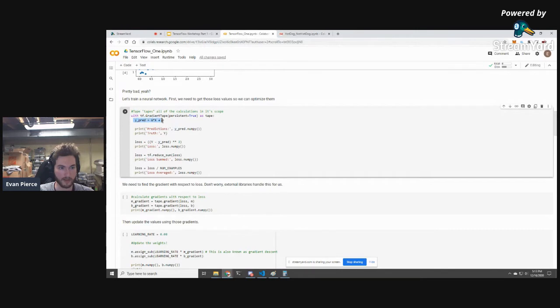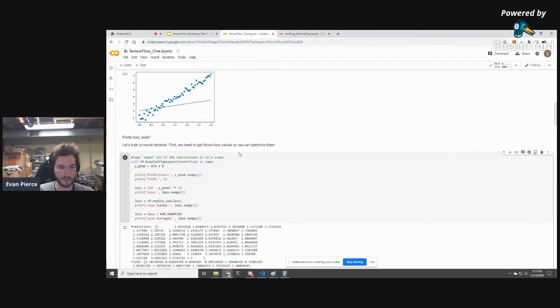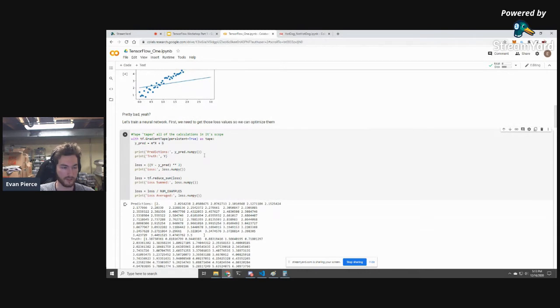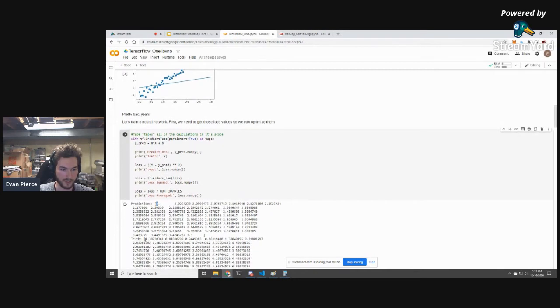So we're going to start out by creating all of our predictions. This is just predicting, given the X, what each of these Ys would be. I'm actually going to run this because it's much easier to see when you actually see the numbers. So we're creating predictions. Our first prediction is 2, and that's because our first X value starts at 0. By default, if the X value is 0 and we're using y equals mx plus b, that's just going to be the y-intercept. So you can see that it starts at 2. That's what we're predicting, and you can see the truth value is around 1.3. So we can see that down here.